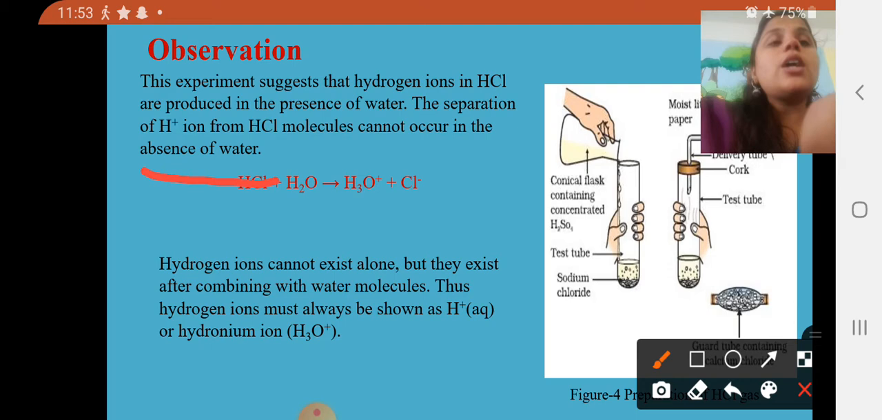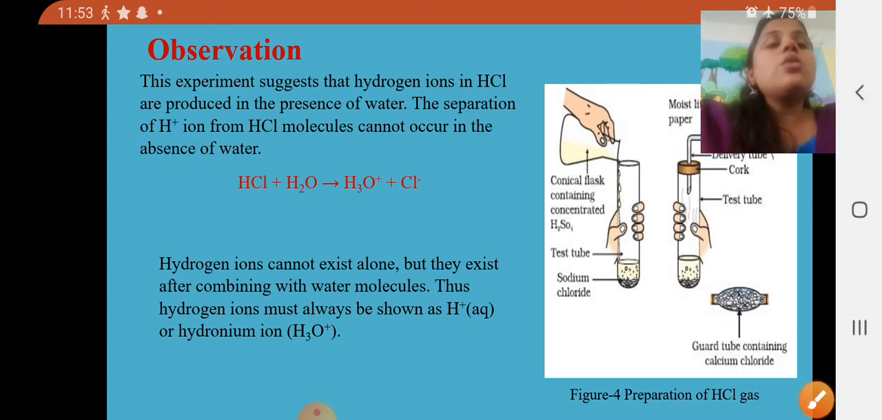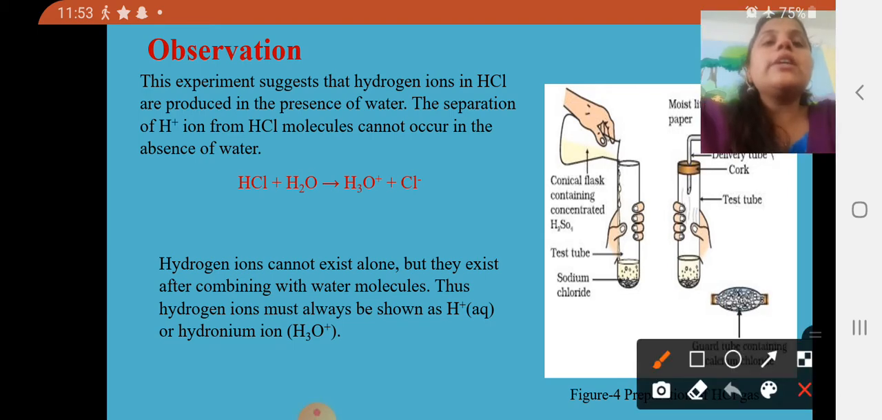So in the absence of water, what happens? The separation of the H+ ions from the HCl is not possible. So you need water. When you add water, what happens in that reaction? You can represent it as HCl plus H2O, which gives the hydronium ion, H3O+, plus Cl-.